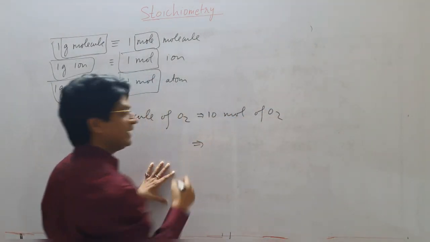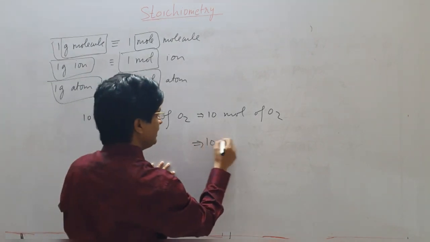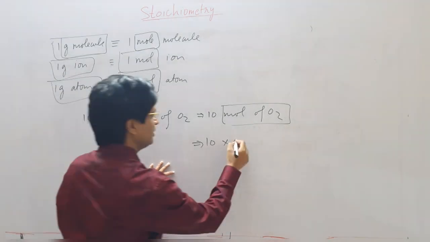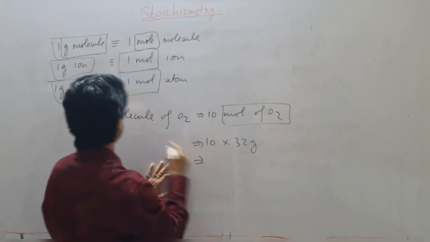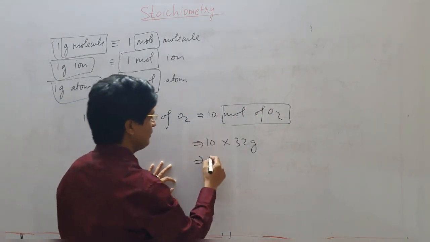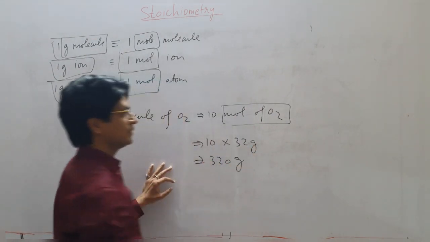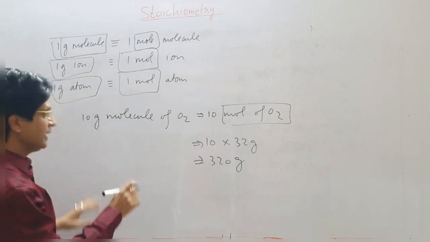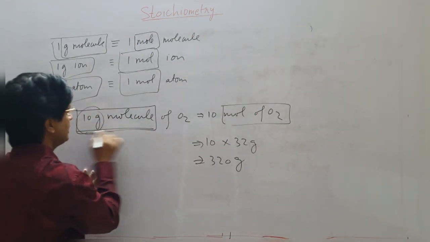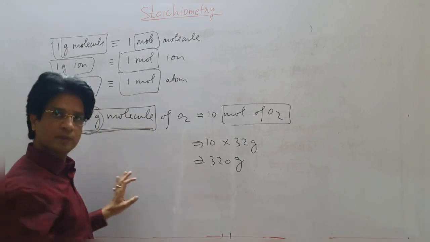So in terms of weight, 10 into 1 mole of O2, the weight of 1 mole of O2 will be 32 grams. So 10 gram molecule of O2 means 10 mole of O2, and the net weight will be 320 grams. Getting it? It's not 10 grams, it's 10 gram molecule. So please learn to read this full phrase.